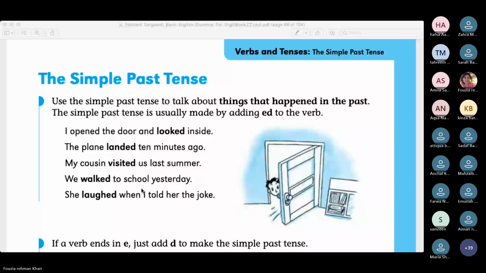Otherwise, this is an old one to define, and I'm not really interested. I don't think I'll be giving you definitions of these tenses. We'll be doing something activity based in the exams also. Anyway, we'll see to that later on. But just for now, we can read these.